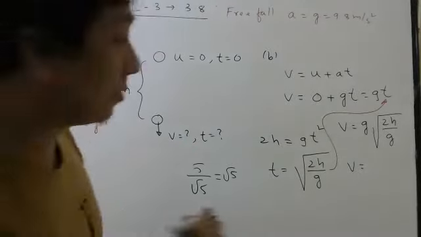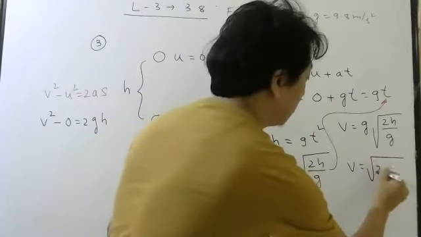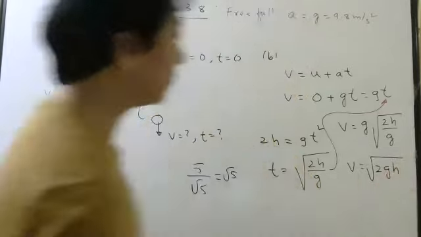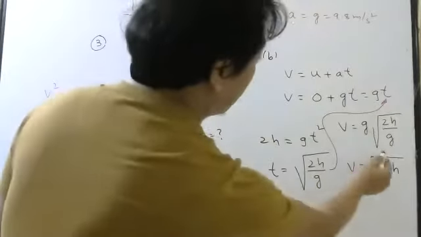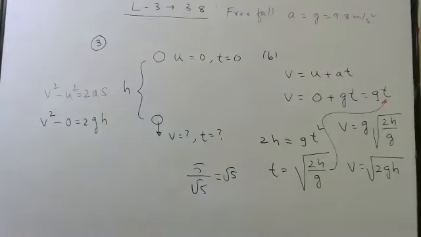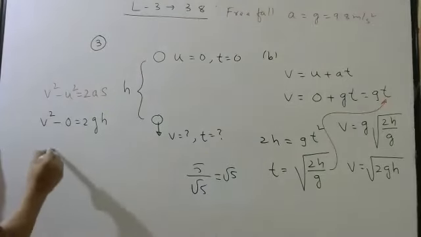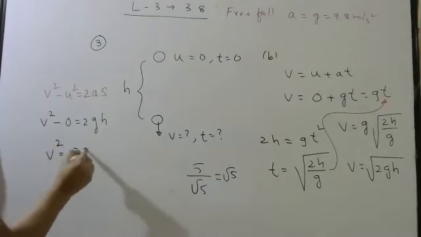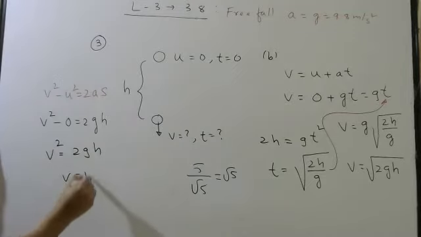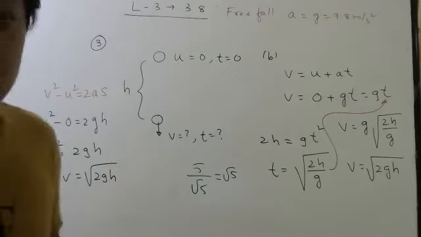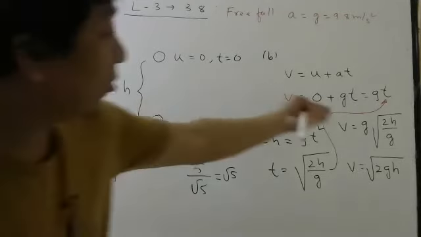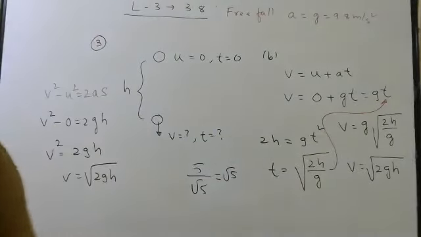Try to reduce such mistakes. So root of 2gh, because g divided by root g will be root g in the numerator. So you can now see from this formula, v square will be 2gh, v will be root of 2gh. Correct? So either you can do it this way or that way, your wish.